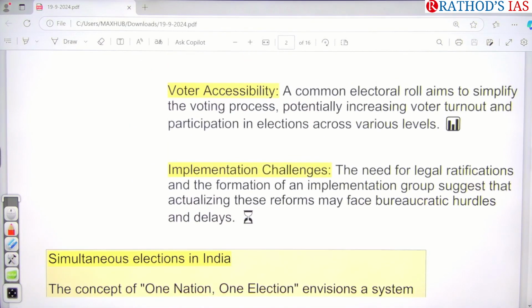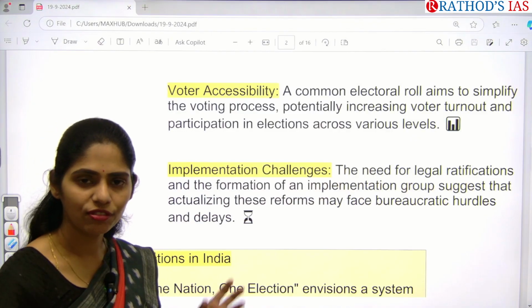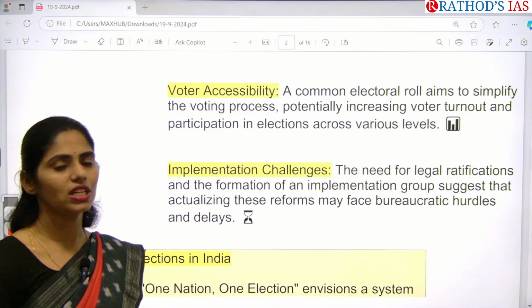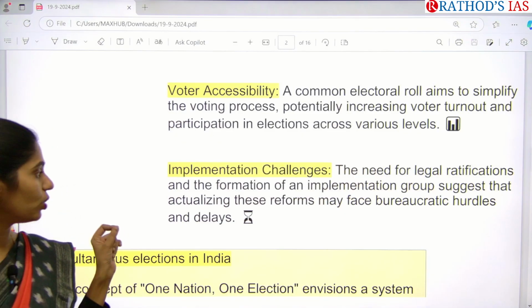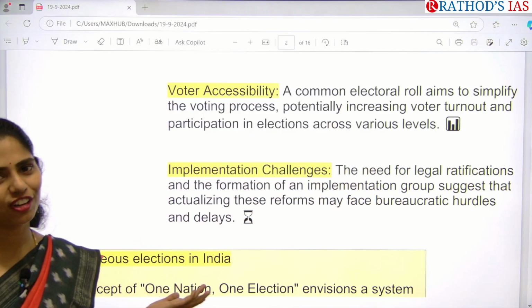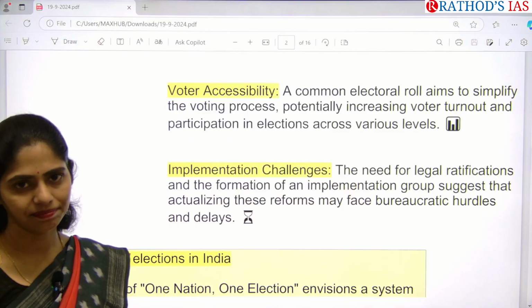And here this article is highlighting that, yes, approval we got, but there are lots of challenges before our government to implement this simultaneous elections. So here this article is saying that we need to come up with these reforms. So whenever we are coming up with these type of reforms, obviously we are having some bureaucratic hurdles and delays.